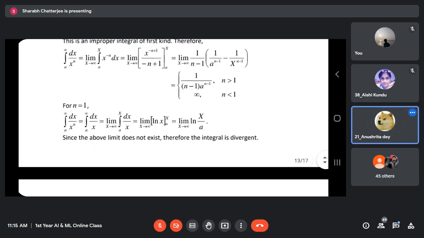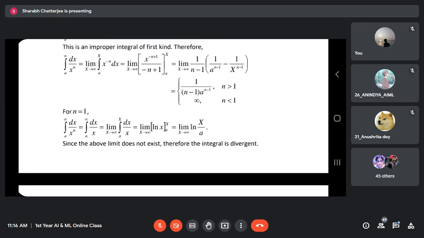Understood. It's always, when I teach students, I always say, always keep the graph in mind. Graph is the most important thing for any function. From the graph, you can infer all the details of the function. You can tell what is the domain, you can tell what is the codomain, whether the function is continuous or not, whether the function is differentiable or not, what is the limit, everything can be said from the graph. Graph is very, very important. So look at the graph. Limit means what? When x is going to infinity, where is the graph going? That's all. Yes, sir. If I say limit x tends to 0, where is the graph going?